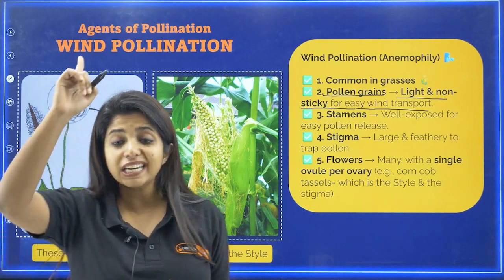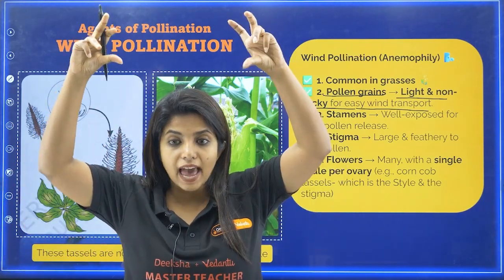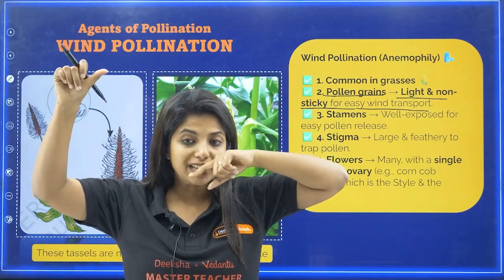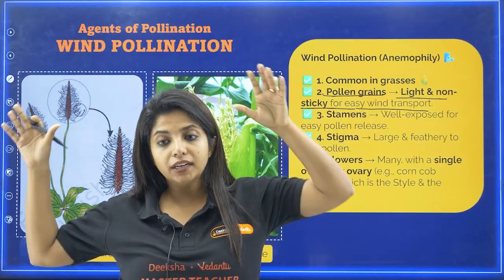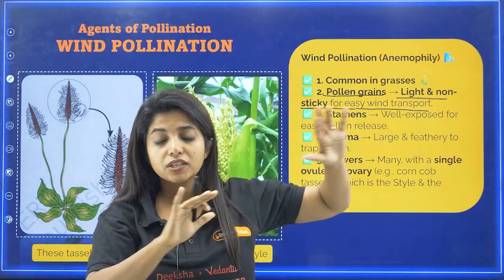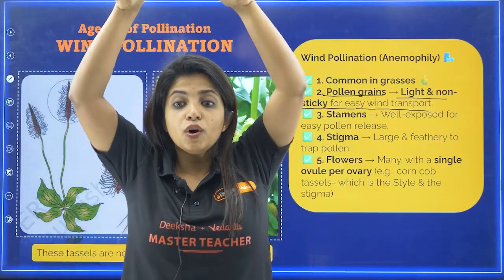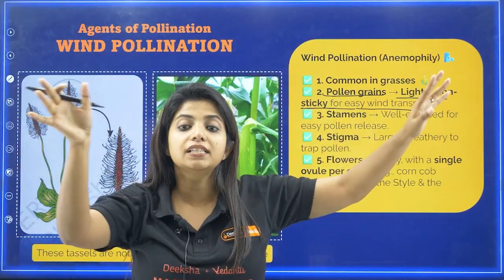Now talking about the stamen. The stamen is the one that has the anther and the filament. The anther has the pollen grains. Now about the stamen, if it is wind pollinated, my dear children, the wind has to carry the pollen grains, and for that the stamen has to stand tall such that the wind can easily carry them.